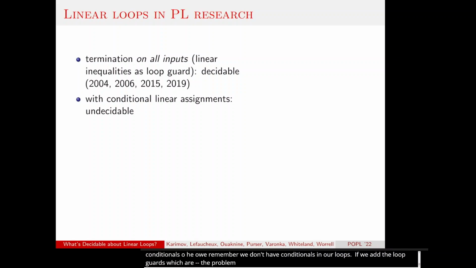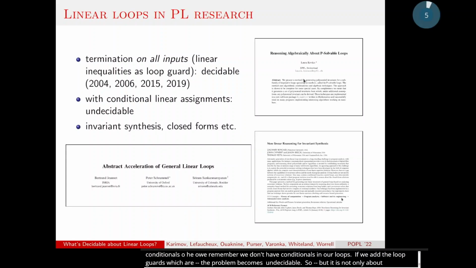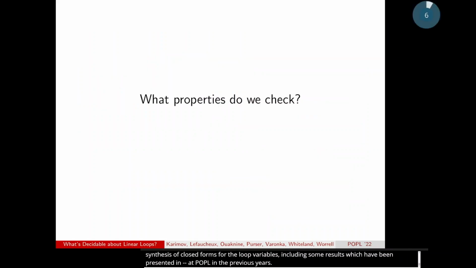But it's not only about termination issues. A lot of research has been done on invariant generation for linear loops or on synthesis of closed forms for the loop variables, including some results which have been presented at POPL in previous years. So let's talk about what properties we check for loops like this. So what can we do automatically?